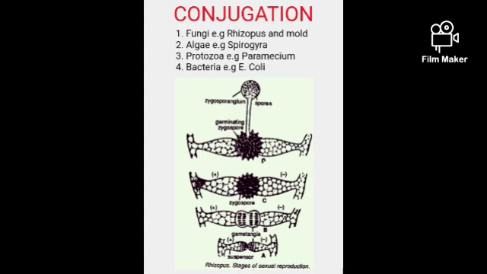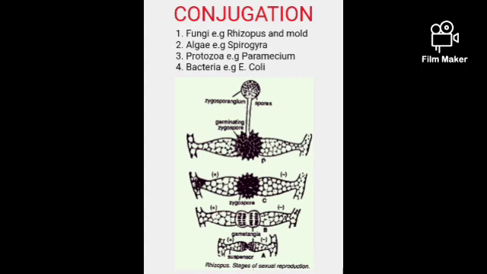Now, during conjugation, two organisms of the same specie will come together and align side by side. They will create a conjugation channel, through which they exchange their nuclear material.